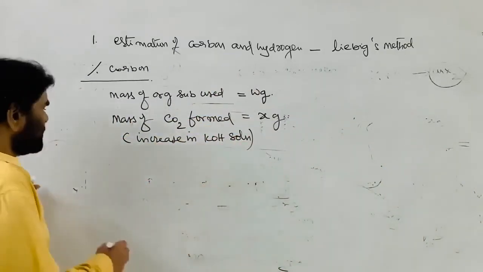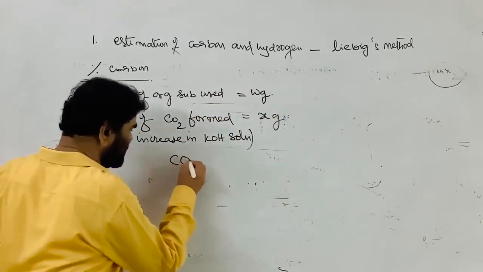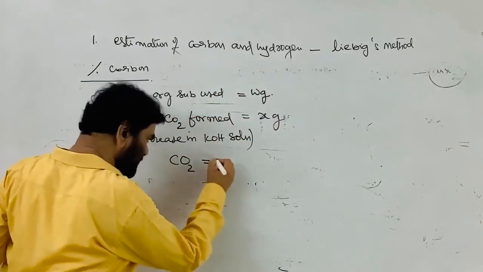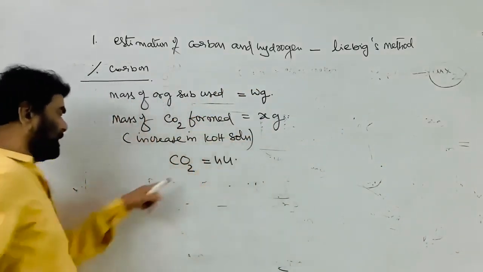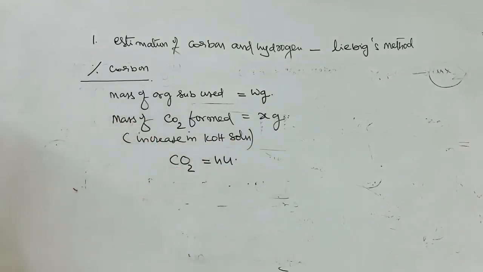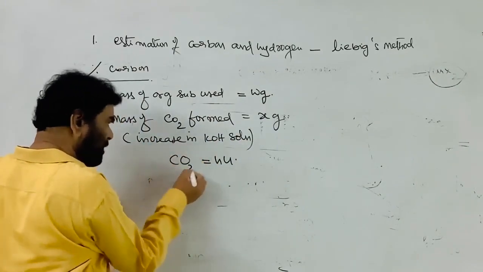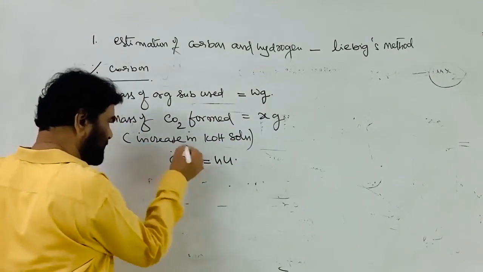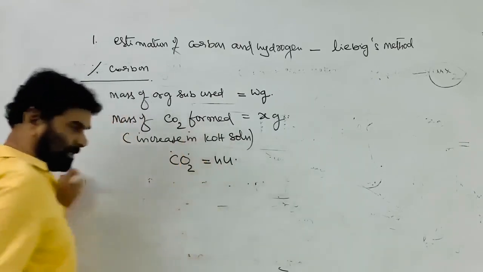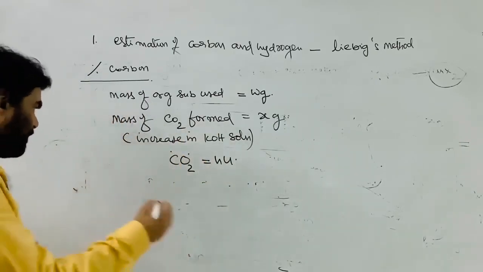Now, see, carbon dioxide is CO2. Its molecular mass is 44, 32 plus 12, 44. So one mole, one molecular weight of this contains 12 grams of carbon and 32 grams of oxygen.